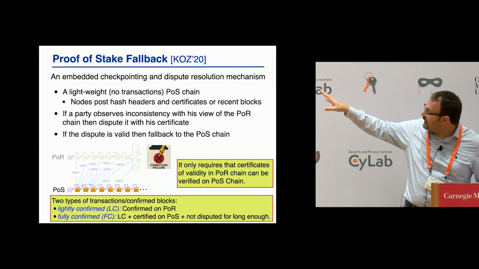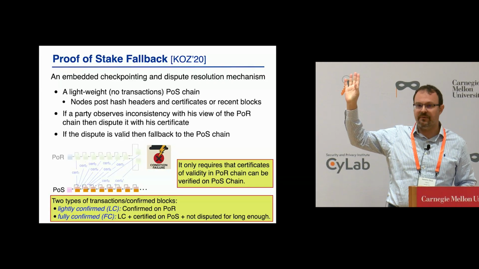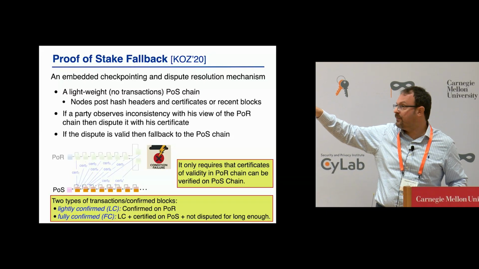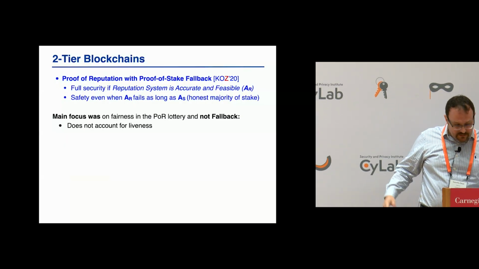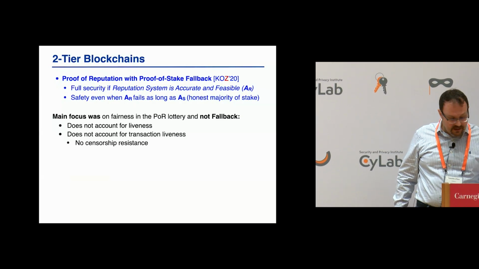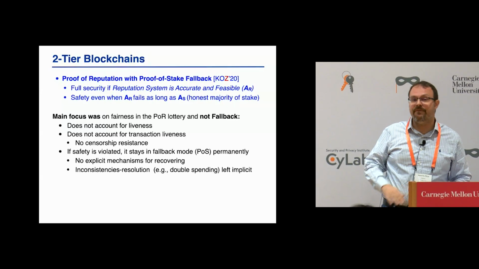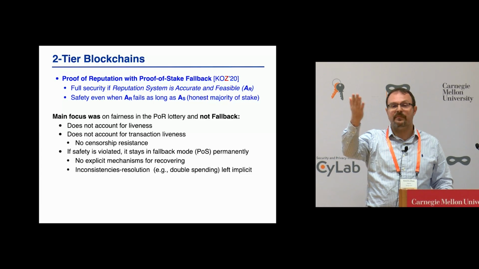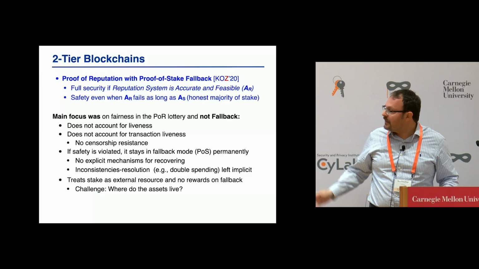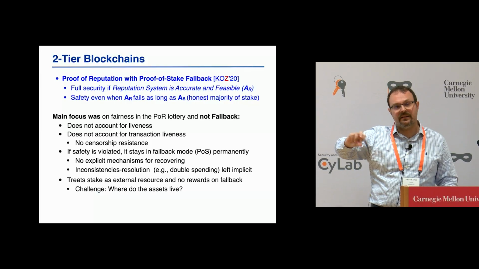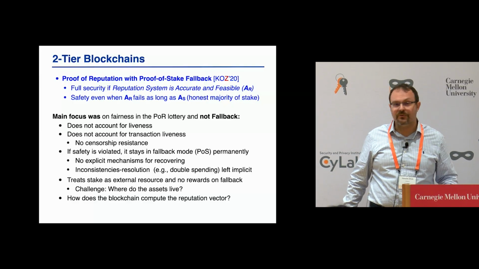The other thing to observe is that the only thing I need in this mechanism is a certificate of safety violation, which I can get for arbitrary bad failures of the assumption because I have signatures. All right? So what we did not do there, we did not look at liveness. We did not look at transaction liveness. We had a very bad way of falling back to the secondary chain. Very bad meaning like we would ignore the primary chain and never go back to it. And we did not explicitly discuss the interaction between the two resources. And we did not address kind of how to compute the reputation in the first place.